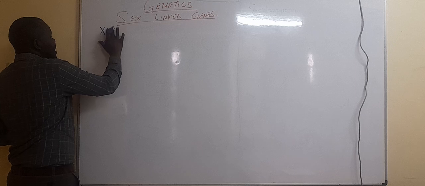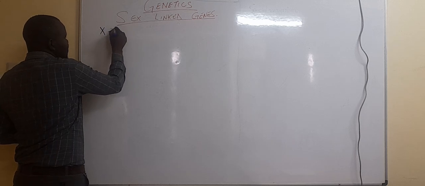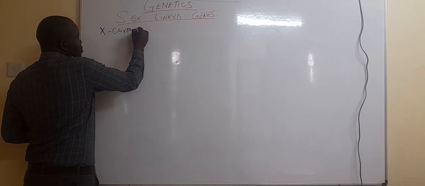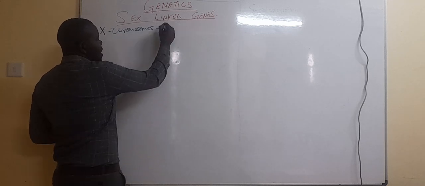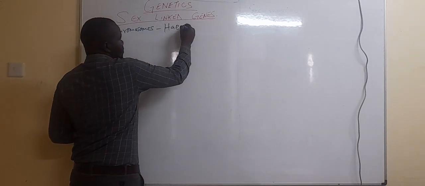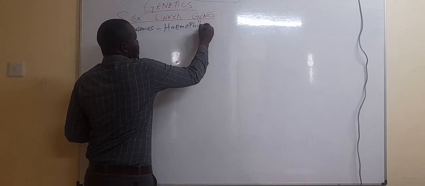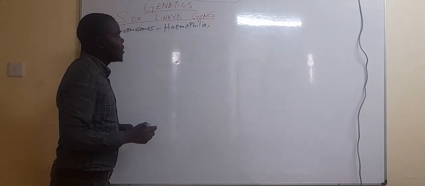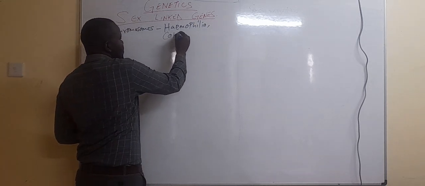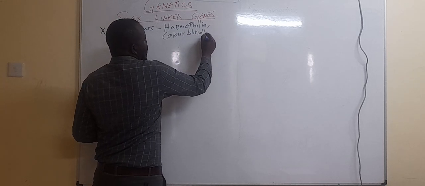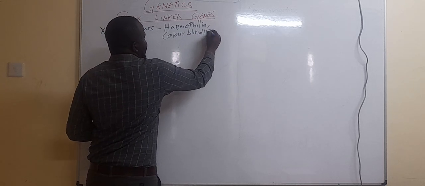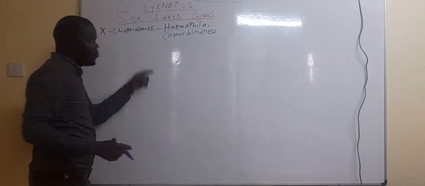So we have those which are linked to the X chromosome. An example, we have haemophilia, that is number one. Number two, color blindness. Those are the two most common.